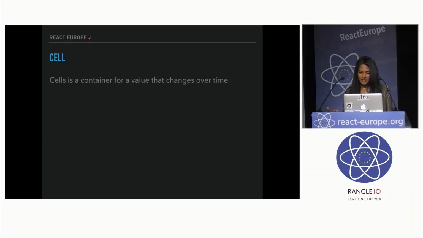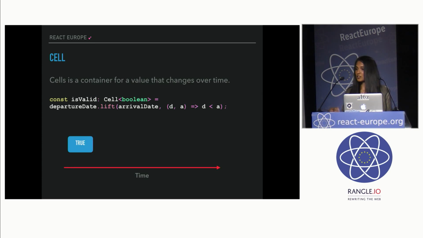So again, a cell is a container for a value that changes over time. Taking this valid example, maybe it starts off with true, and then at some point in time it still stays true. And then the user does something, and it becomes false. And the user does something, it becomes true. But no matter what time we sample this value, it will always have a value, and it'll always be up to date.